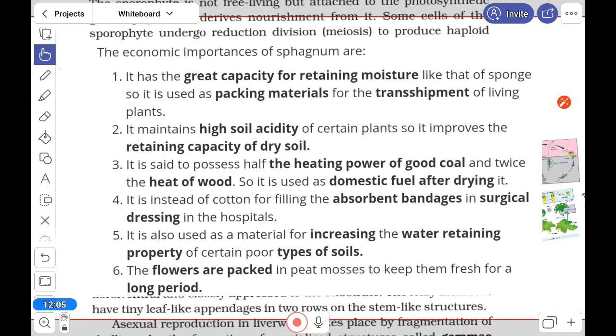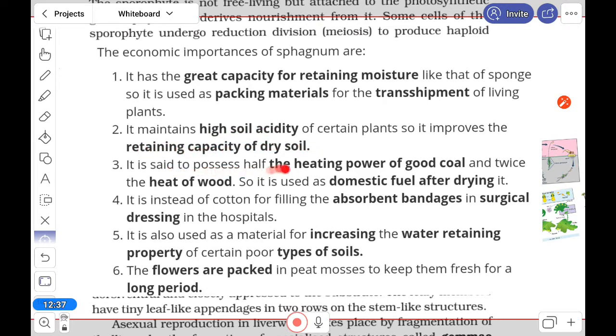It has a great capacity for retaining moisture. This sphagnum is there in your book's diagram, you can check that. It is used as packing material for plants. Suppose we transport a living plant, then we have to pack it with this moss. It maintains high soil acidity and improves the water retention of dry soil.